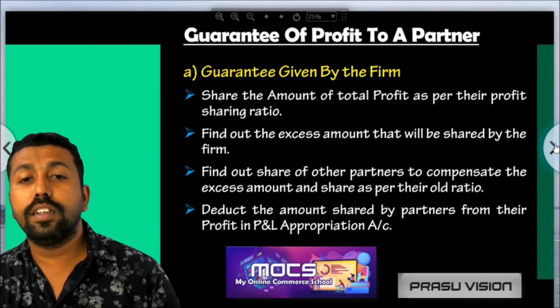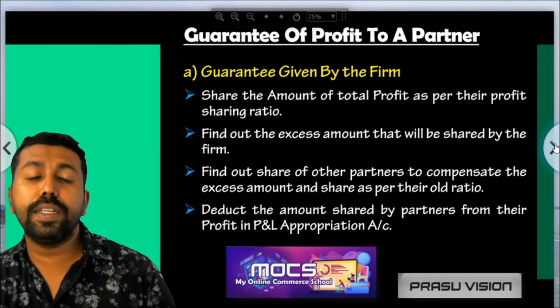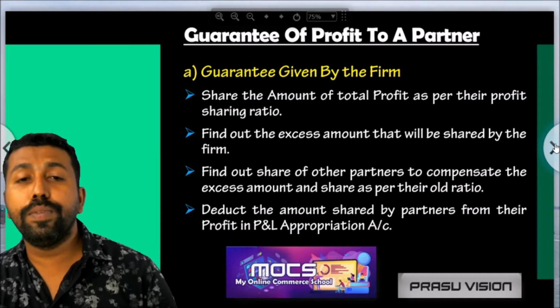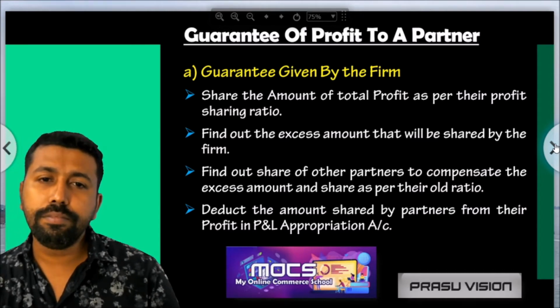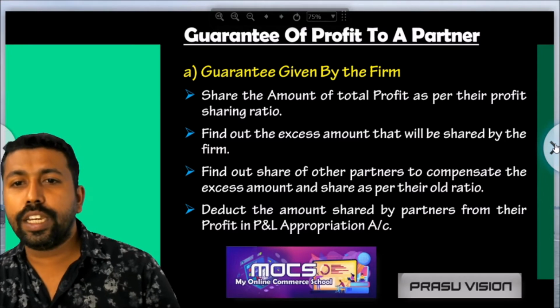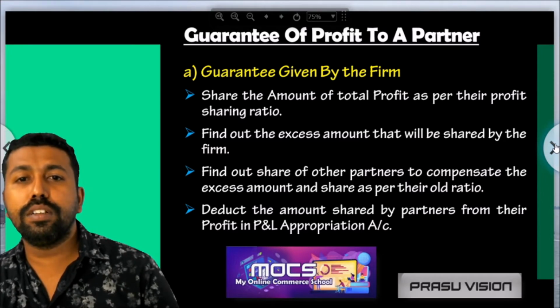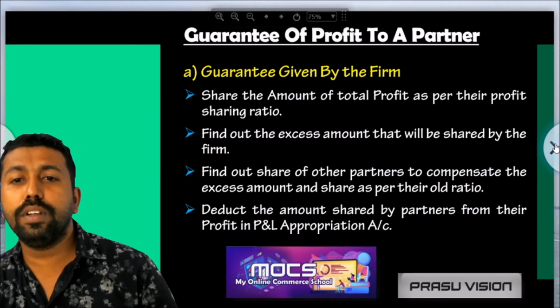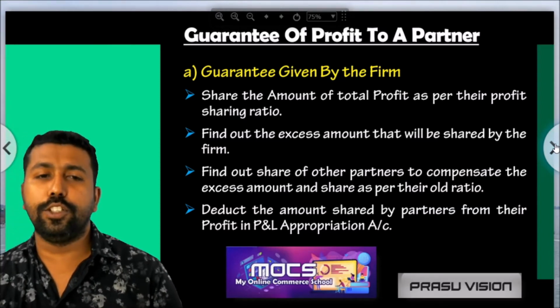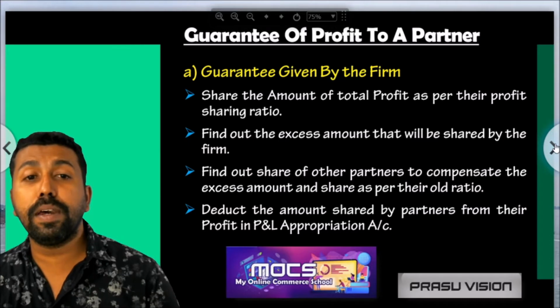The excess amount means the deficiency amount of the newly admitted partner. It will be very clear when you learn it on the illustration. Then we have to share the deficiency amount, the excess amount given by the old partners, in their old ratio. That is the point you have to remember.